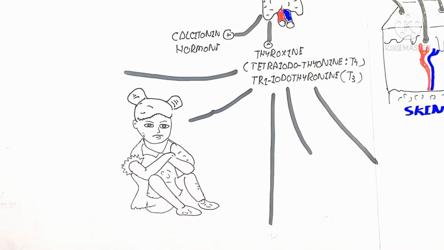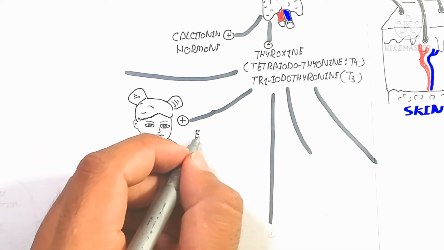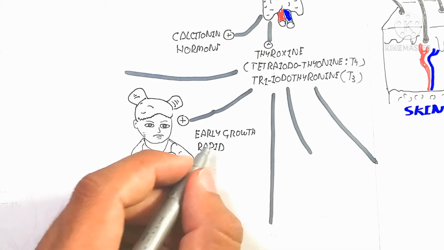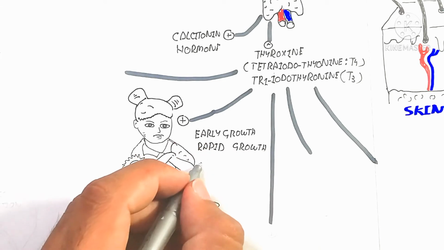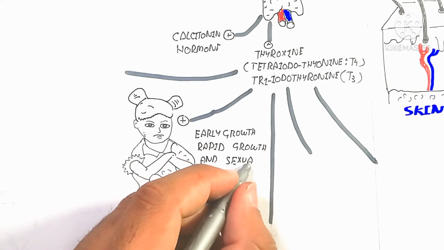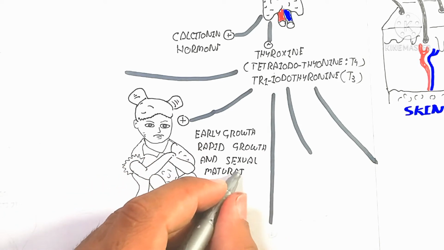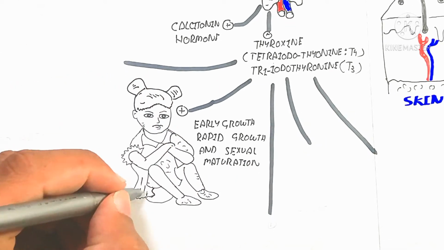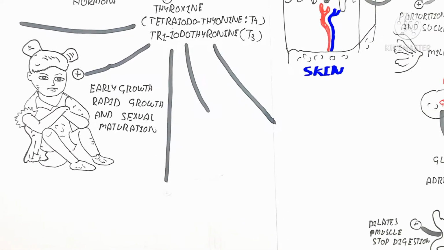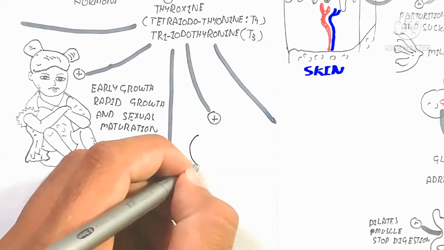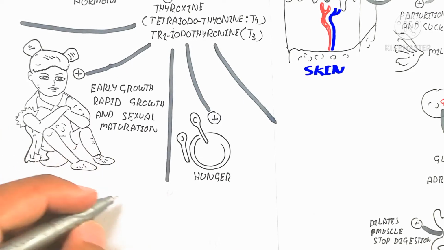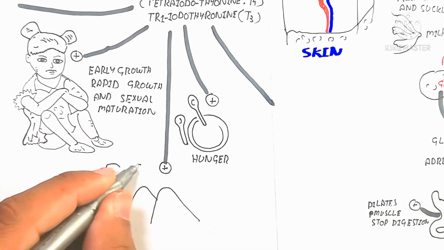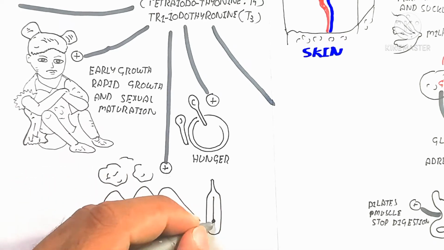On the other hand, early growth, rapid growth, and sexual maturation are due to thyroxine and triiodothyronine, which increase sexuality and enhance development and growth. That is the metabolic effect in a child, in a younger human, where thyroxine and triiodothyronine will be increased.